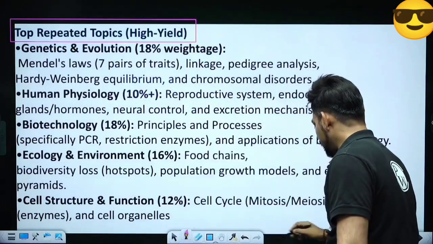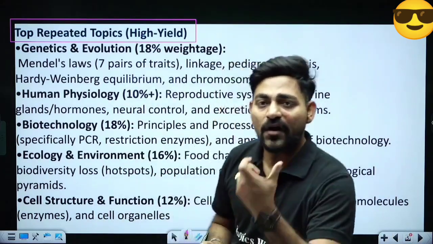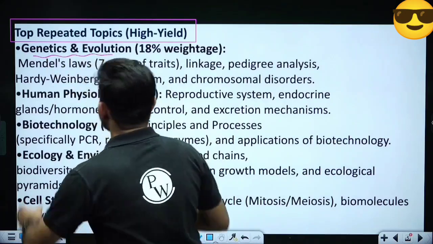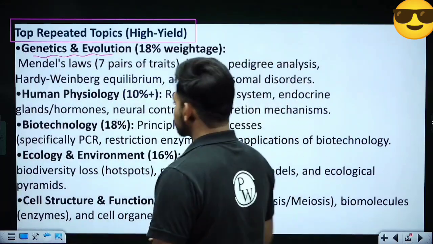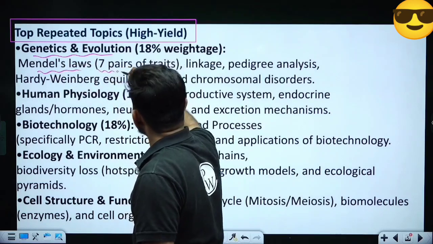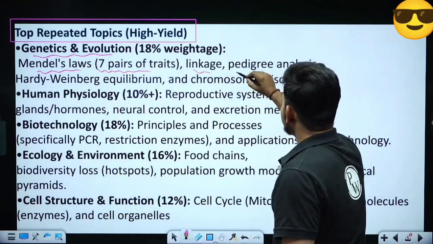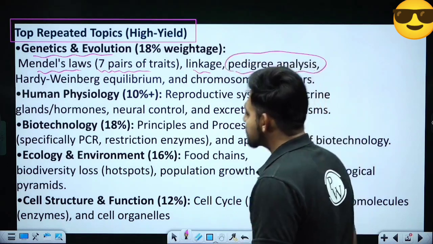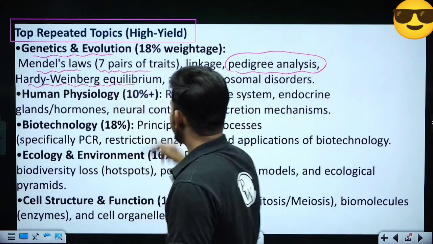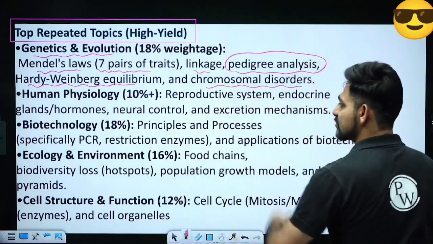Yes, we know that a few chapters are considered high yield or high weighted chapters. For the genetics and evolution unit, important topics are Mendel's law, particularly 7 pairs of contrasting traits, the topic called linkage, pedigree analysis. From the evolution chapter, Hardy-Weinberg equilibrium, and chromosomal disorders from genetics.